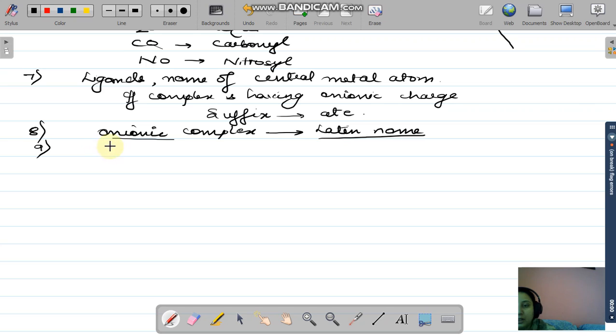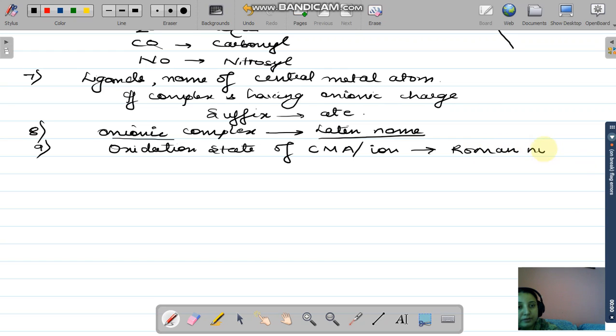The ninth rule is related to the oxidation state. Now when we are talking about the oxidation state of the central metal atom, or you can say central metal ion, then it must be specified with the help of Roman numerals. Okay, and it should be enclosed in brackets.